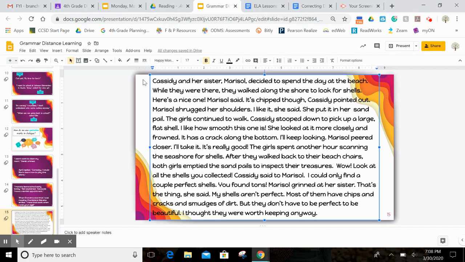The girls spent another hour scanning the seashore for shells. After they walked back to their beach chairs, both girls emptied the sand pails to inspect their treasures. Wow, look at all the shells you collected, Cassidy said to Marcel. I could only find a couple of perfect shells. You found tons. Marcel grinned at her sister. That's the thing, she said. My shells aren't perfect. Most of them have chips and cracks and smudges of dirt. But they don't have to be perfect to be beautiful. I thought they were worth keeping anyway.